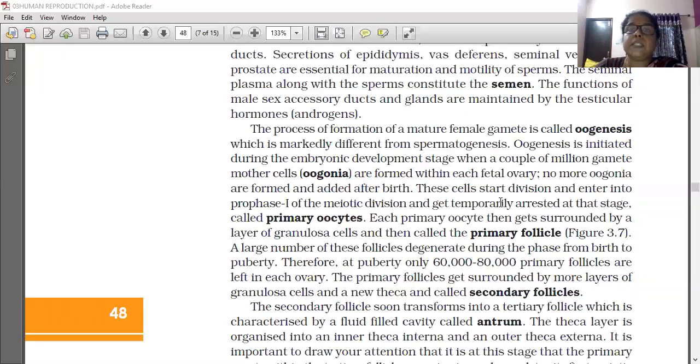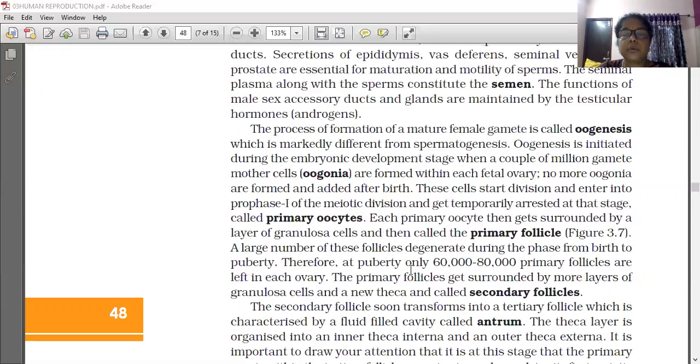After this, these cells start division and enter into prophase one of the meiotic division. Oogonia undergo meiotic cell division and get temporarily arrested at that stage, called the primary oocytes. Each primary oocyte then gets surrounded by a layer of granulosa cells and is then called the primary follicle.